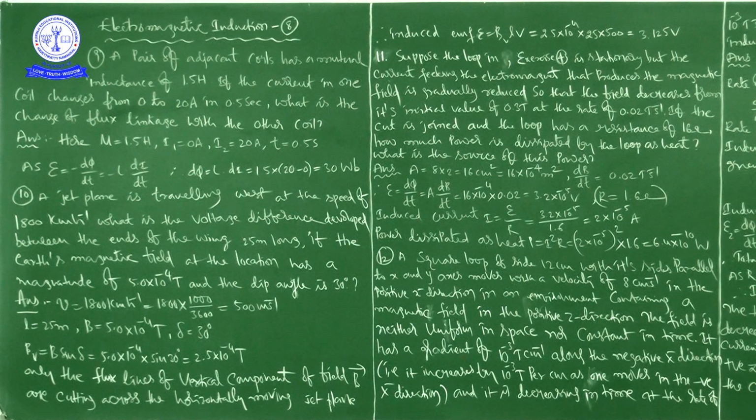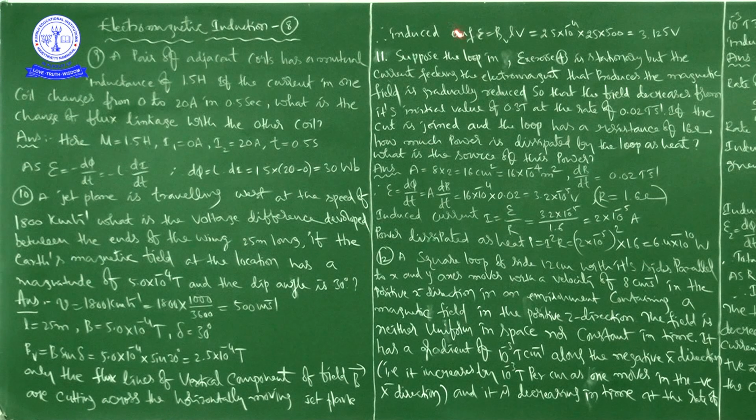All this we know, right? But here the situation he is saying is, only the flux lines of the vertical component of field B bar are cutting across the horizontally moving jet plane.